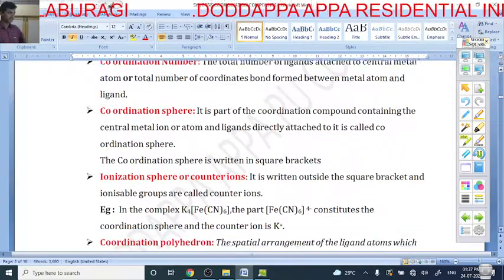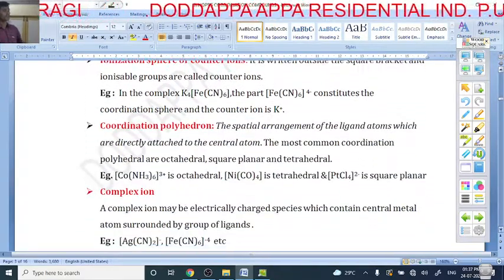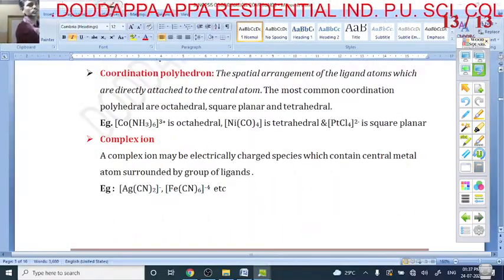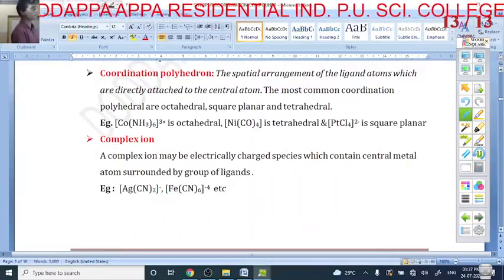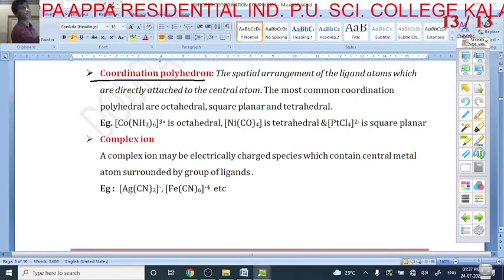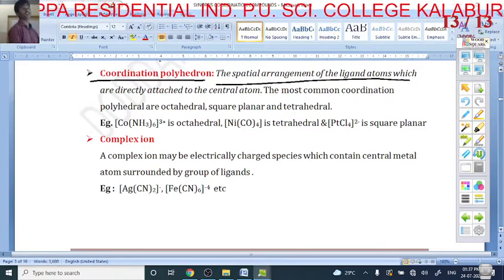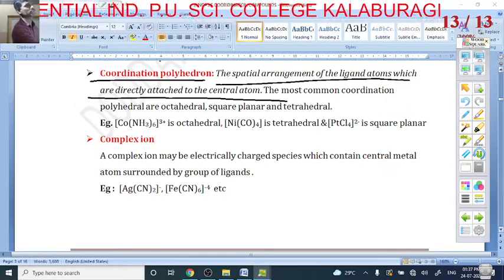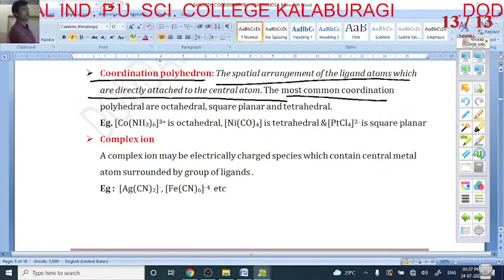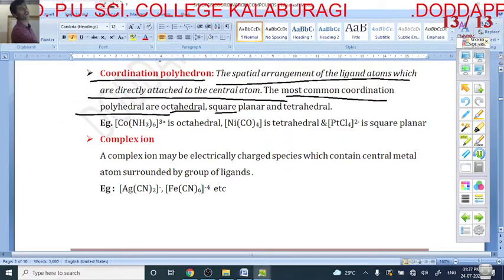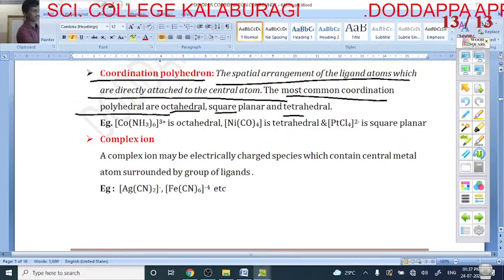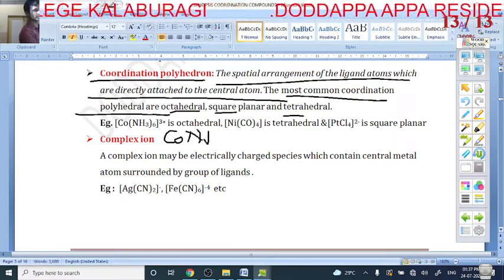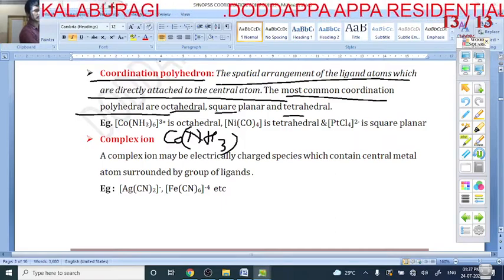The next is the coordination polyhedron. What is the coordination polyhedron, my dear students? It is the spatial arrangement of the ligand atoms which are directly attached to the central metal atom. Coordination polyhedrons are octahedral, square planar and tetrahedral. In this complex I am discussing, Co(NH3)6.